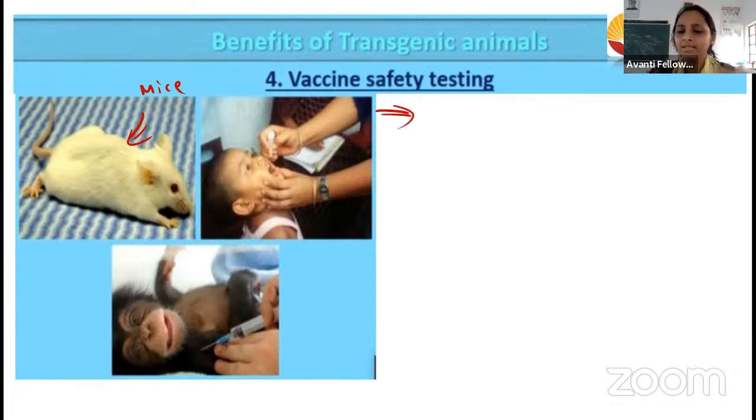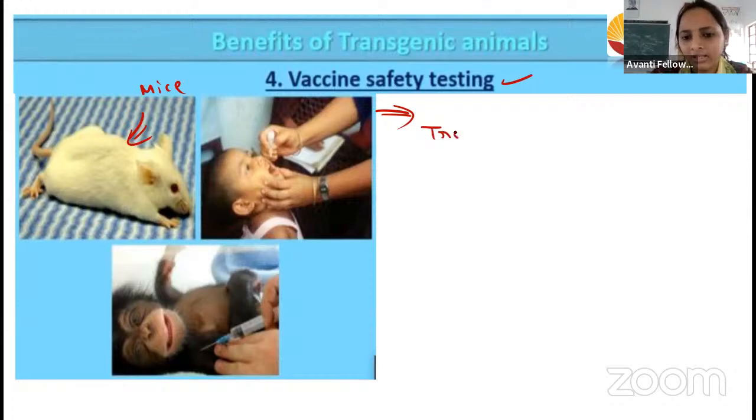What is that next step? After the mice, we are going to inject into the monkey. Then we are going to observe any side reactions or any allergic reaction. If nothing happens, then we are going to give it to the humans. So those are the three types of testing we do in vaccine testing.